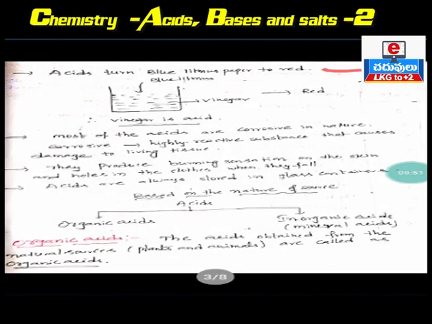You all know that litmus is the indicator to identify the nature of the substance. About indicators we will discuss a little later. Okay, clear? So litmus is the indicator.